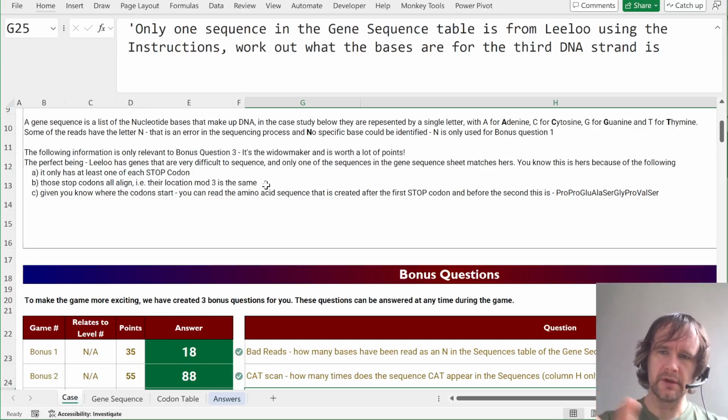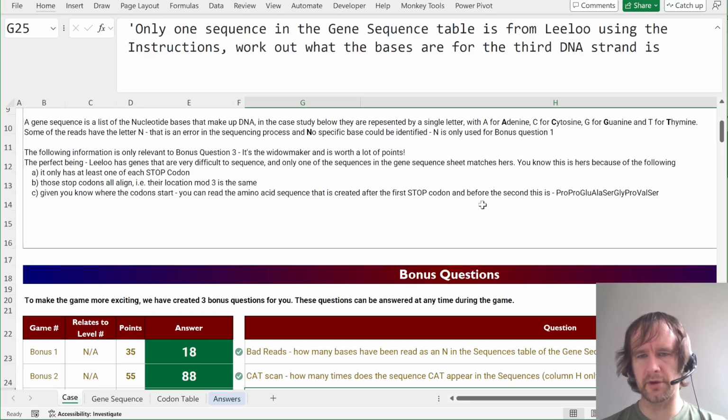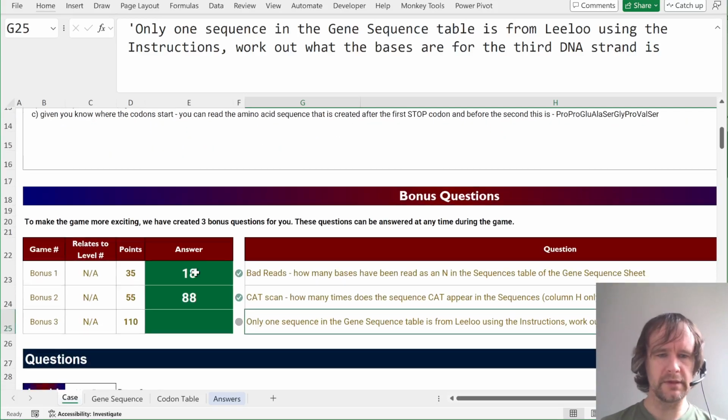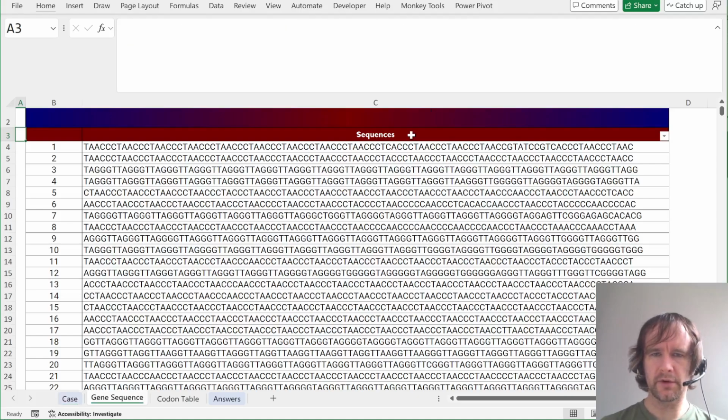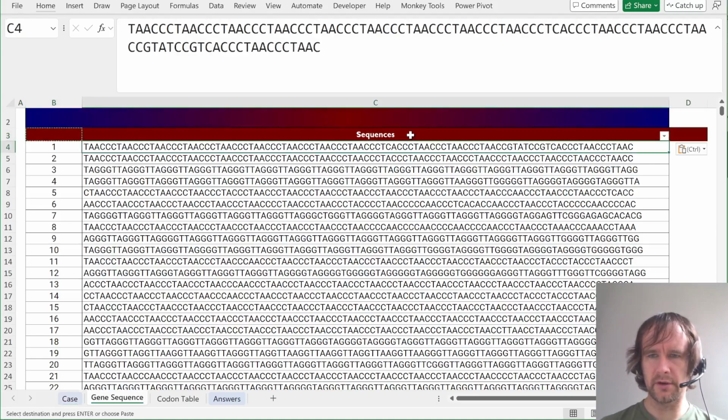So if their positions are all the same mod 3, it means that what's in between them is a multiple of 3, which means it's a number of codons as opposed to just some blob. And given you know where the codons start, you can read the amino acid sequence that is created after the first stop codon and before the second, and that is boom. Okay, so let's do this. We're going to find out which of these is a match.